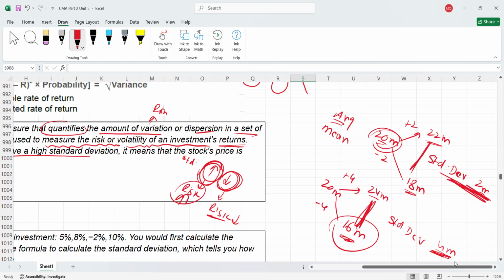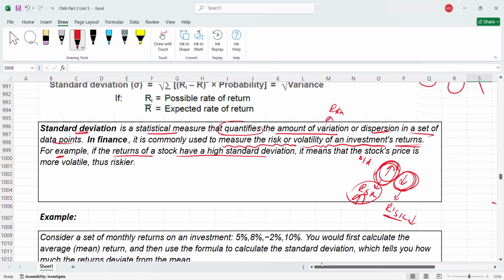So this is just the example of the tree. The same thing we'll do with the return. You can assume these meters as return, and these are the standard deviations. So the same concept you can apply. So here we go. I told you already what standard deviation is. As a finance student, we always use it to measure the risk or the volatility of an investment return.